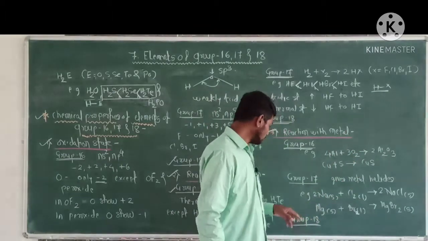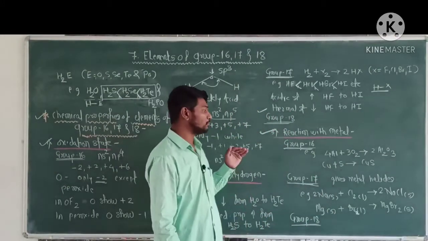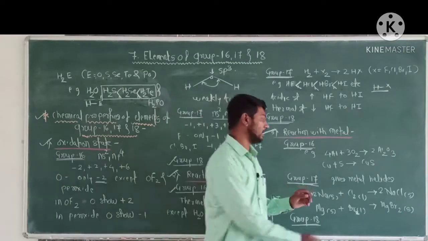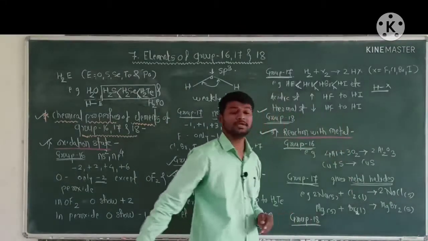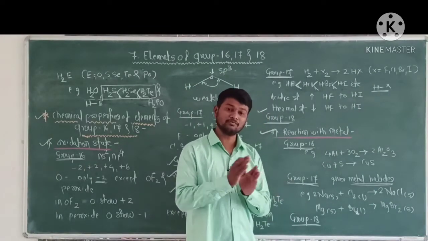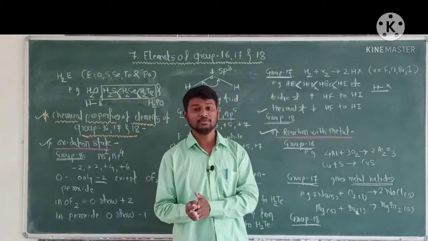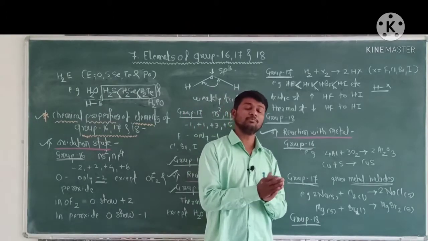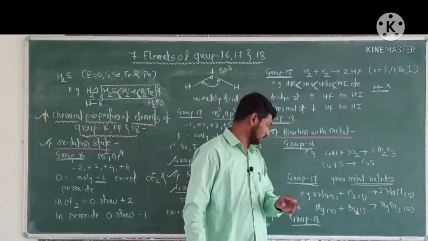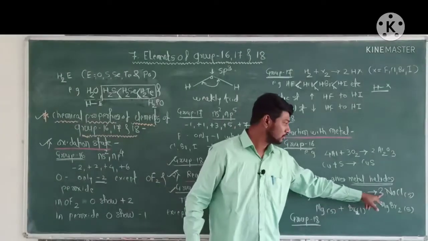Okay. Now next, group 17. The elements of group 17, that is fluorine, chlorine, bromine, iodine, react with the metal to form metal halides. Fluorine reacts with the metal to form a metal fluoride. Chlorine reacts with the metal to form a metal chloride. Bromine reacts with the metal to form a metal bromide. Iodine reacts with the metal to form a metal iodide. For example, chlorine reacts with sodium metal to form sodium chloride.